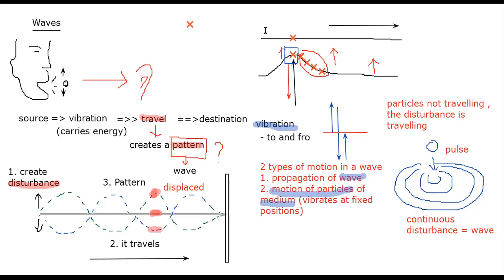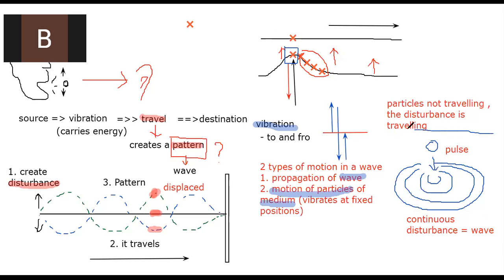So in this example here, what is the medium? The wave is traveling through water, right? So water is the medium in this case. For sound wave, the medium is air, because sound wave travels in air, right? It can be air, it can be solid or liquid. So for water waves, water is the medium.